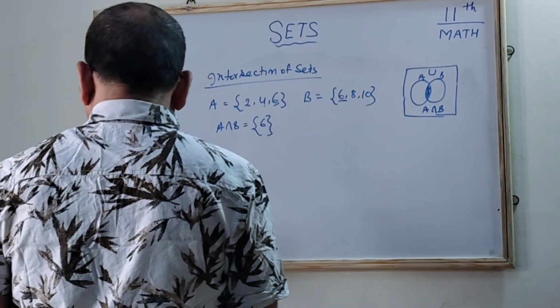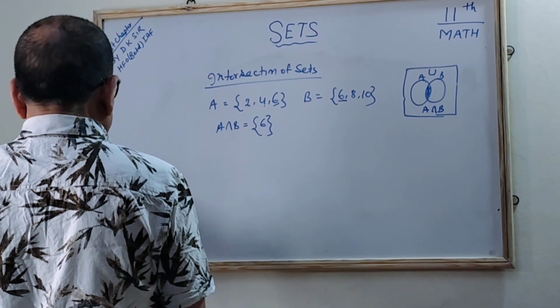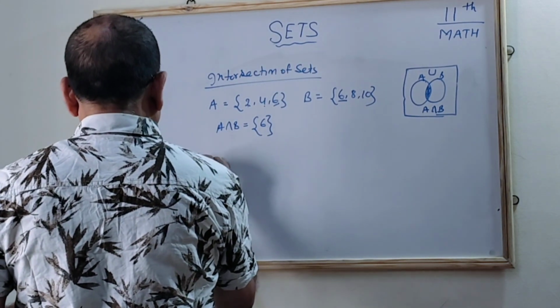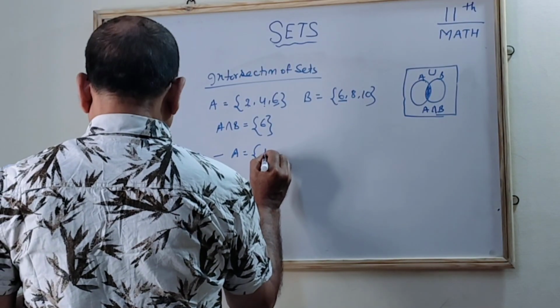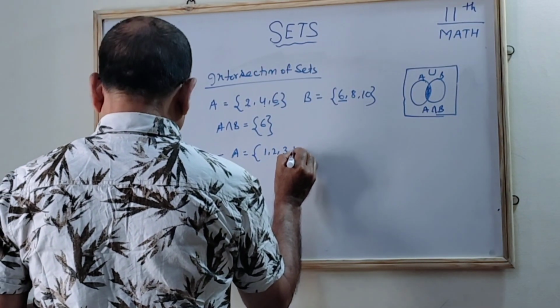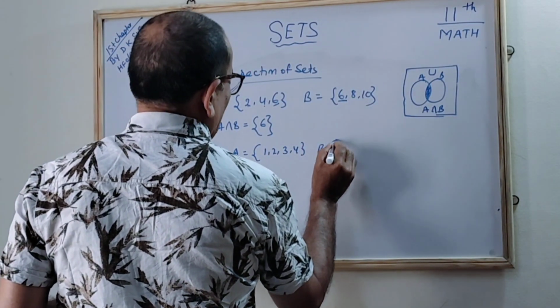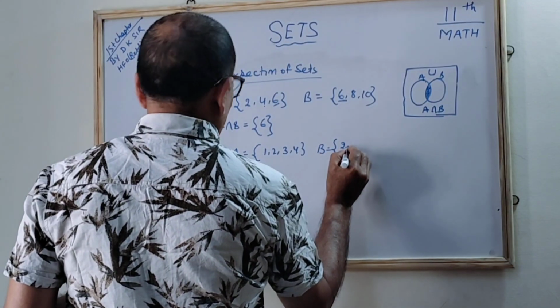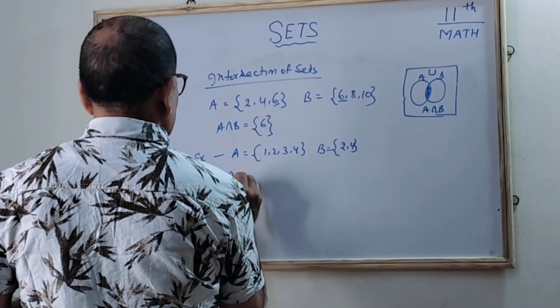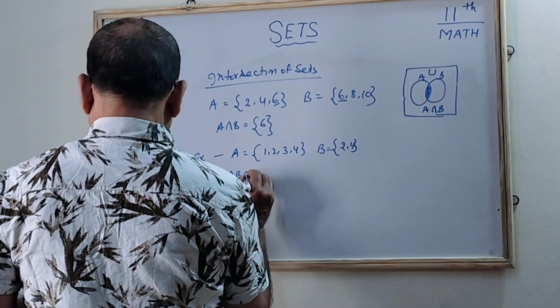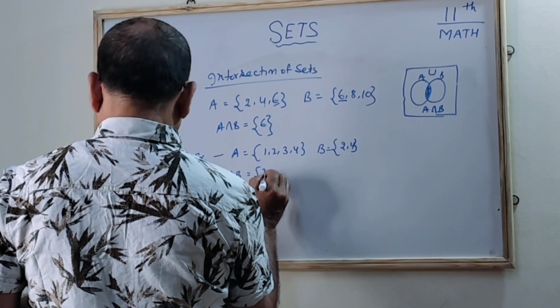So you can see another example. One more example I am giving. A has 4 elements, and B is another set where you have the elements 2 and 4. Then A intersection B will be equal to 2 and 4.